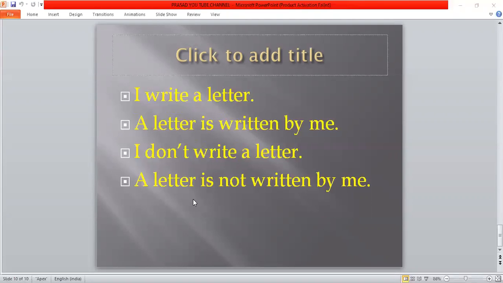So this is the way. Take the present form of the verb, the first form of the verb. Write one present simple tense sentence. Write a negative. Write an interrogative. Write a question tag. Okay, and practice them.